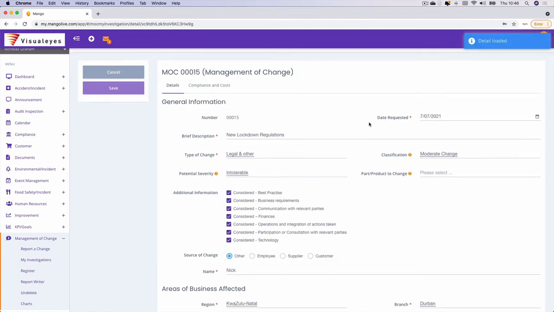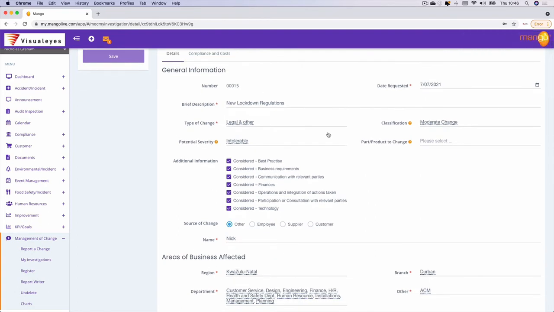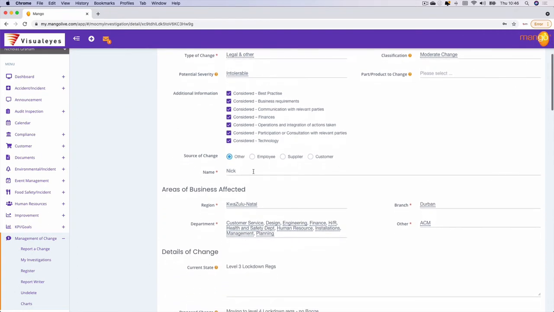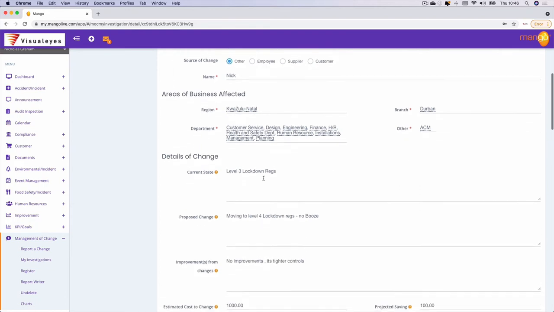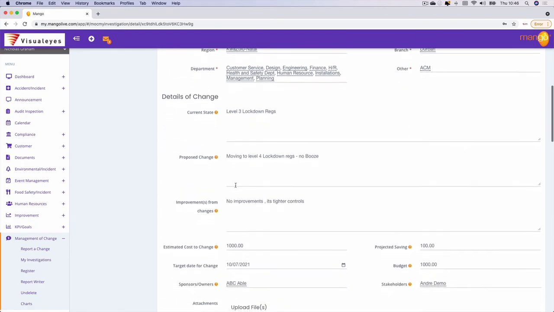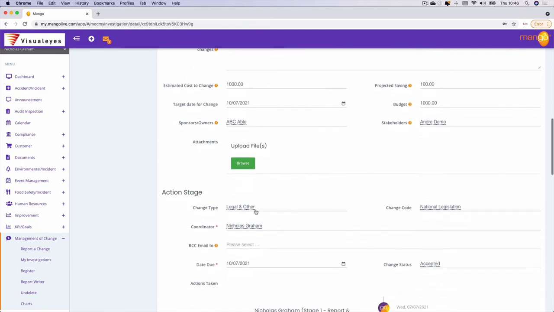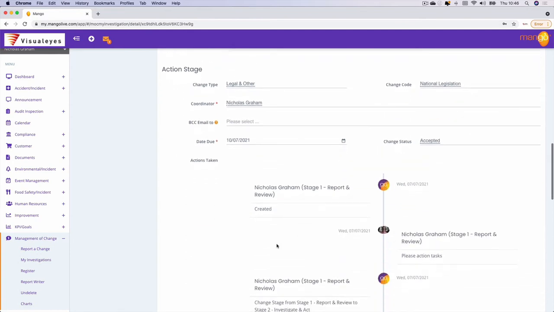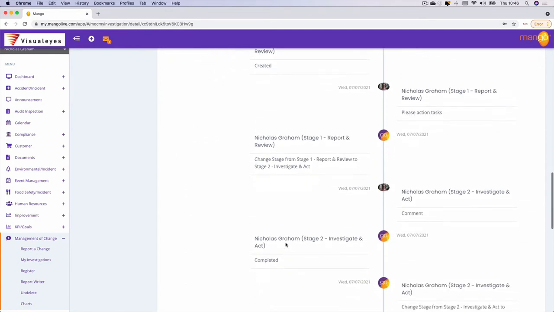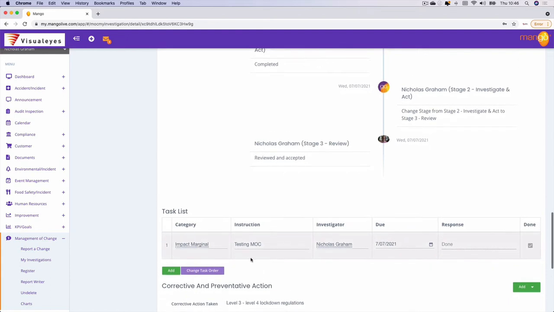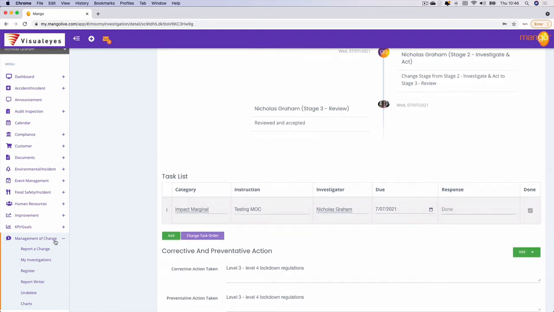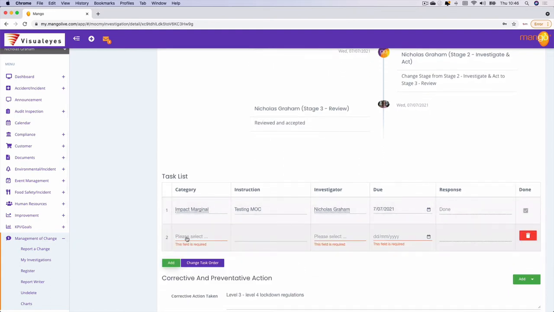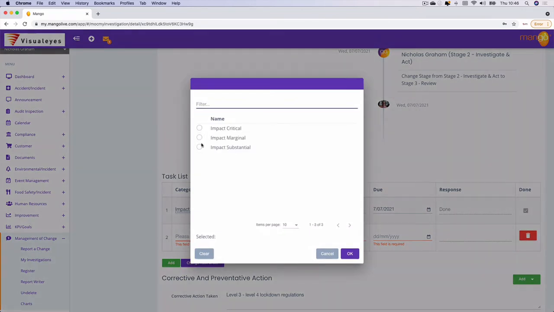I'm now going to review the various different sets of legislation that have been input and the various different components. Right, I can see lockdown regs. Okay, fair enough. Legal and other, I can see some of the requirements that have been input here. I am going to add an additional task into here to update the COVID plan. This is a